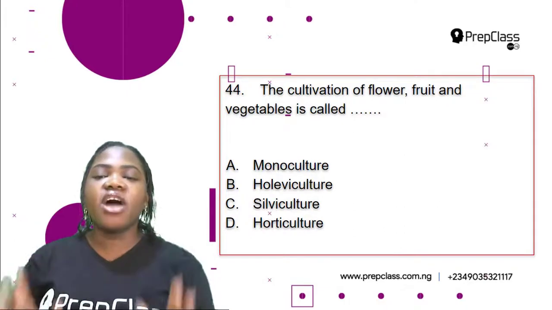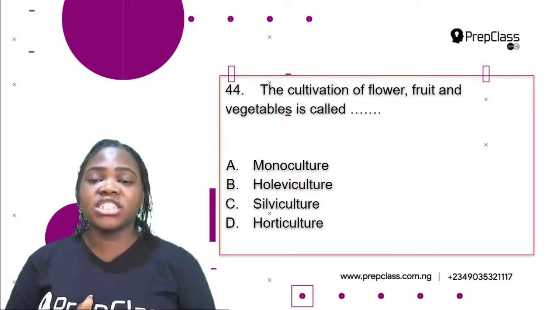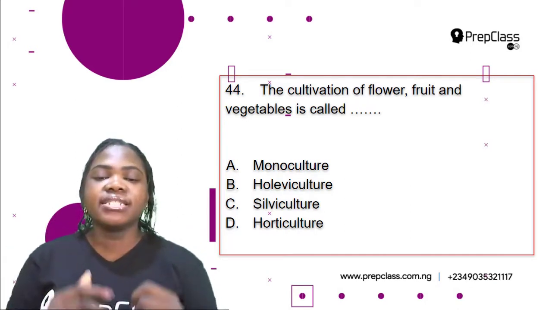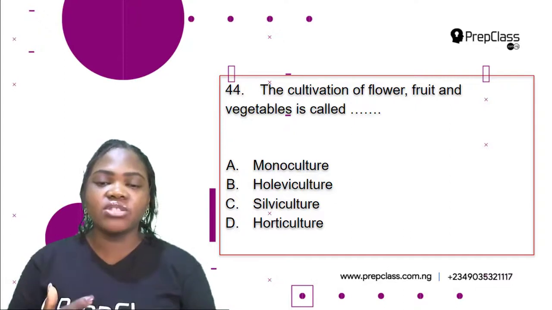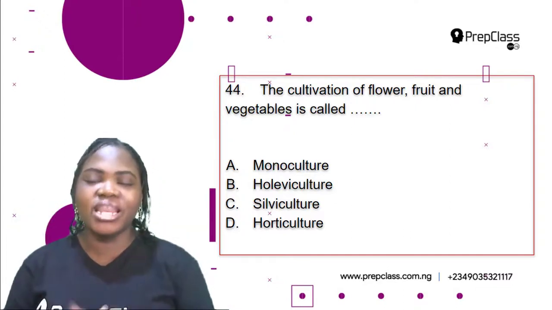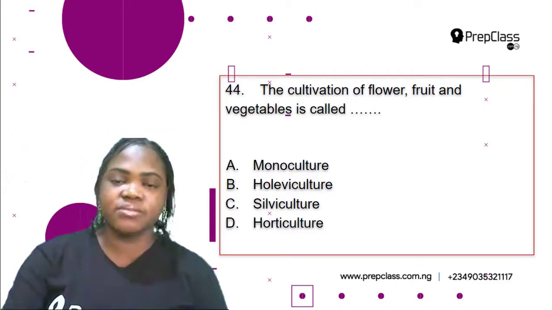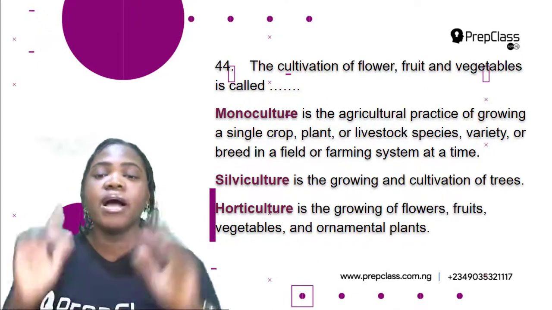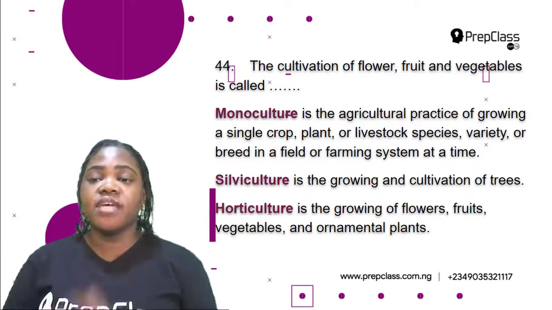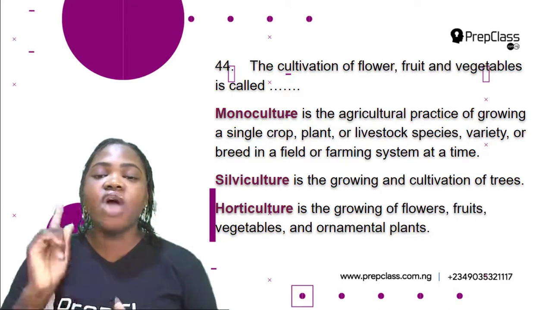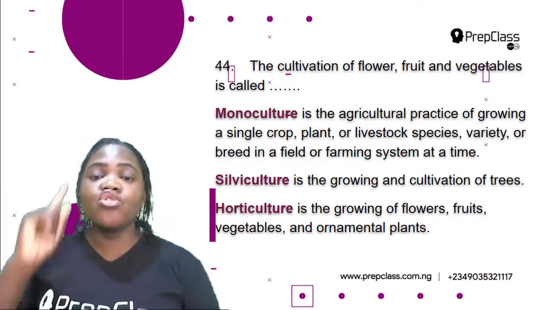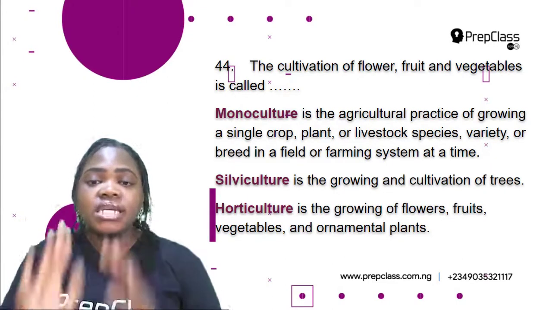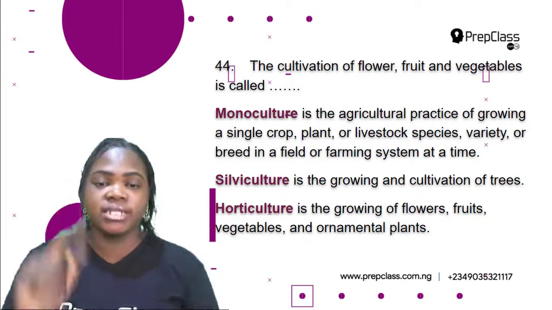Number 44. The cultivation of flower, fruit, and vegetables is called dash. A. Monoculture. B. Oliviculture. C. Silviculture. D. Horticulture. So for us to be able to choose the correct option, let's find out the meaning of all of these options. Monoculture is the agricultural practice of growing a single crop, plant, or livestock species, variety, or breed in a field or farming system at a time. So you grow just one single crop or you breed just one livestock in a field. That is monoculture, just one.